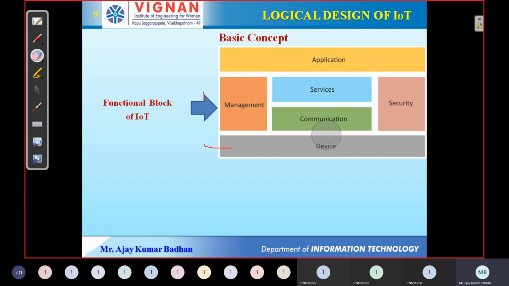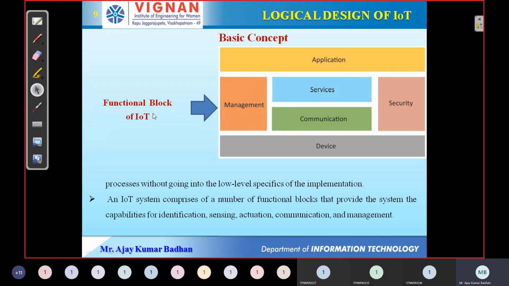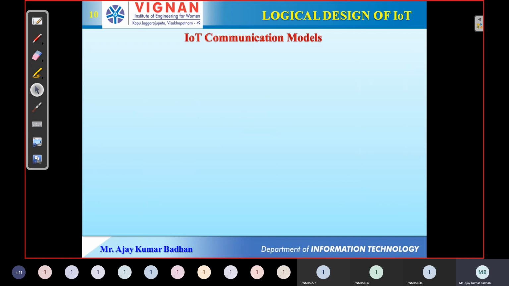Based on these, we have different models. Whatever I explained right now is represented here. Now, based upon the previous logical design of IoT functional blocks, we have different communication models, meaning how two different devices can communicate with each other. Suppose this is your temperature sensor. This is your humidity sensor. Let us suppose the humidity sensor wants to get the data. This is your temperature sensor.